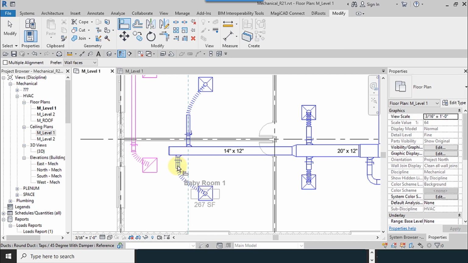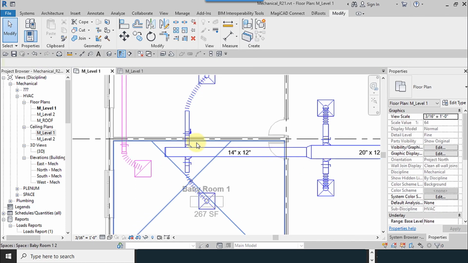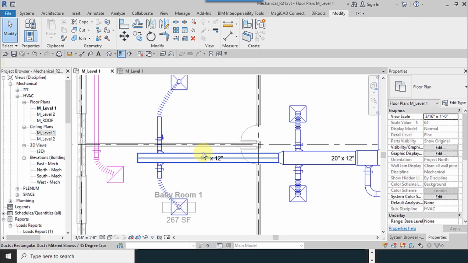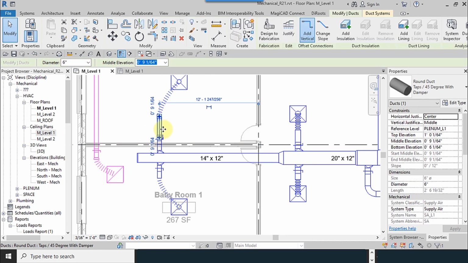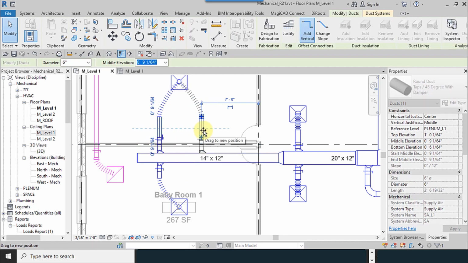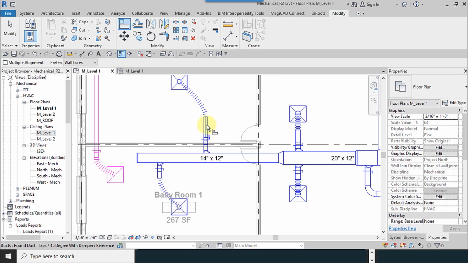I try to align these two. Now you can decrease the length of your duct to move it to the right and align it with this one.